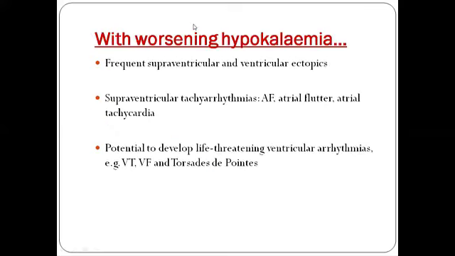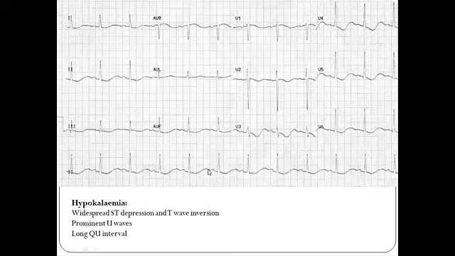With worsening hypokalemia, there are frequent supraventricular and ventricular ectopics and supraventricular tachyarrhythmias. We have seen that hyperkalemia more commonly causes bradyarrhythmias, whereas hypokalemia is more prone to cause tachyarrhythmias. So it can develop atrial fibrillation, atrial flutter, supraventricular tachycardia, and torsades de pointes.